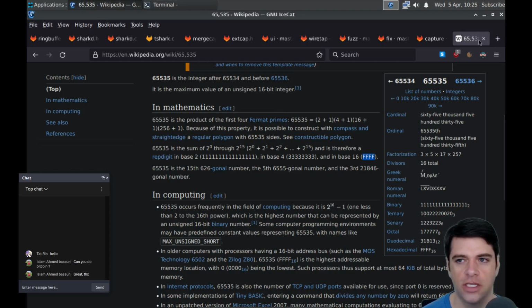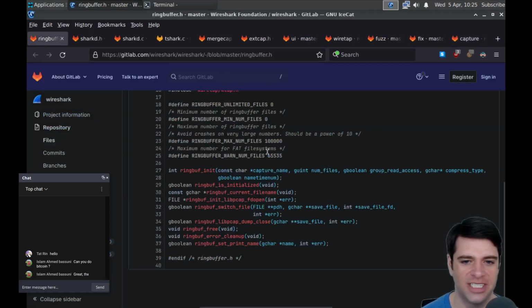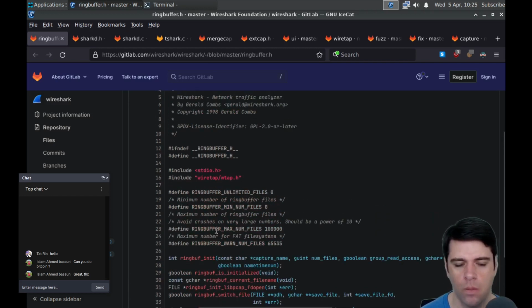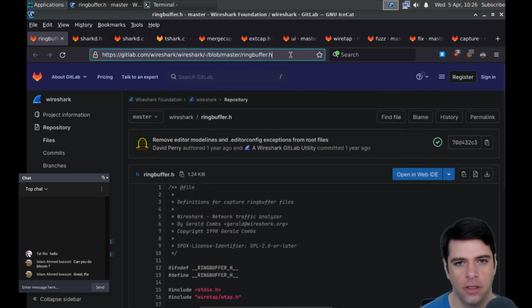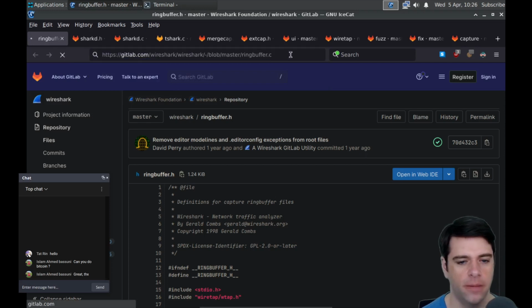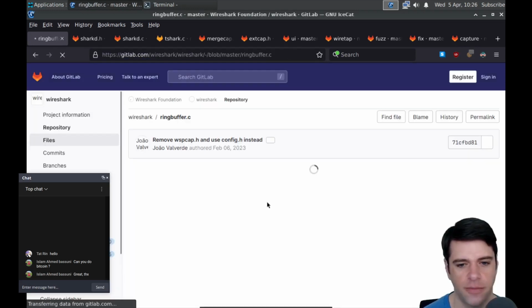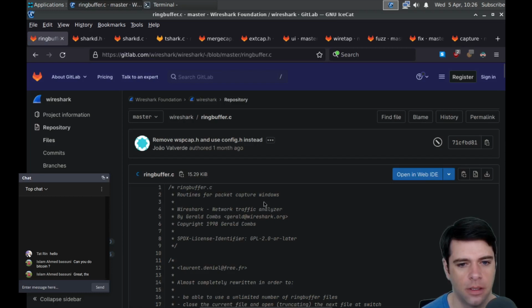Okay, so I guess FAT must have used 16-bit numbers for file descriptors or something. At any rate, we can initialize a ring buffer, ring buff current file name, ring buff free. I'm not sure what the value of using a ring buffer for file names is. I don't think the C file will necessarily tell us, but maybe it will. There's lots of good comments in here. Definitions for capture ring buffer files. Oh, I guess if we're doing packet capture, right?